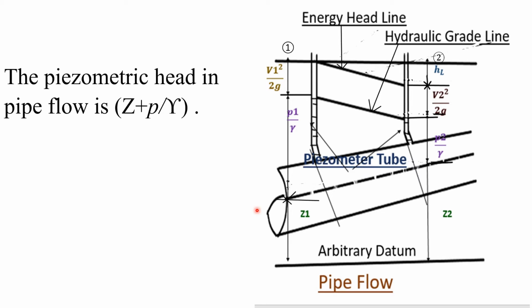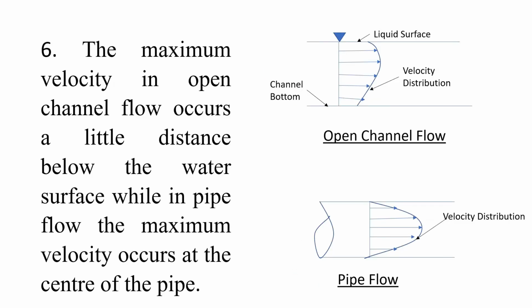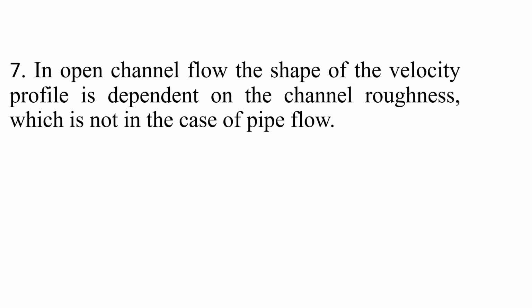While the piezometric head in pipe flow is Z plus P by gamma from here to here. The maximum velocity in open channel flow occurs a little distance below the water surface here, while in pipe flow the maximum velocity occurs at the center of the pipe. In open channel flow, the shape of the velocity profile is dependent on the channel roughness, which is not the case in pipe flow.